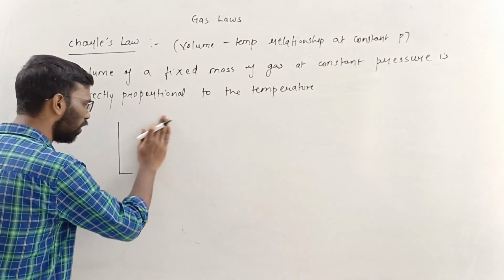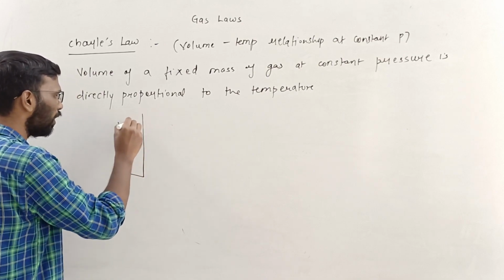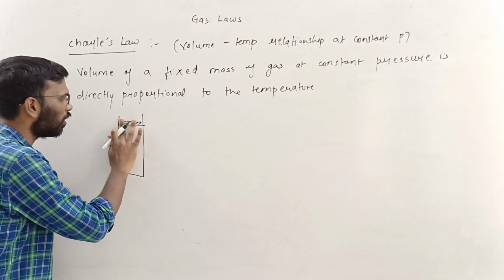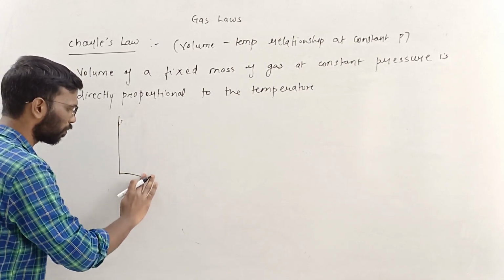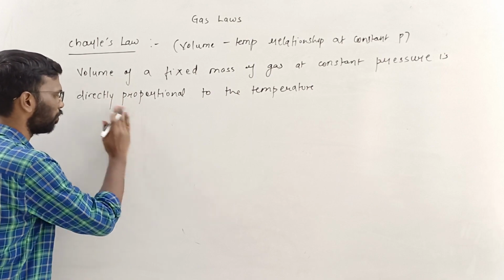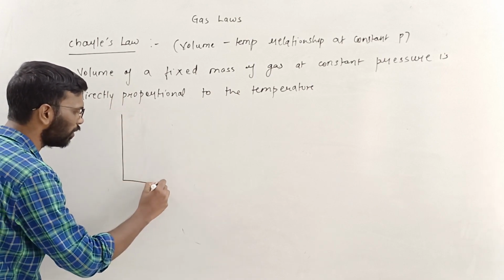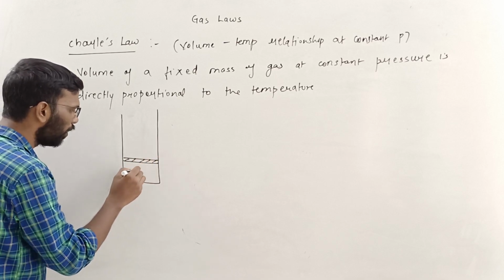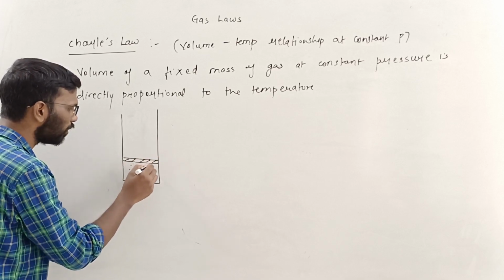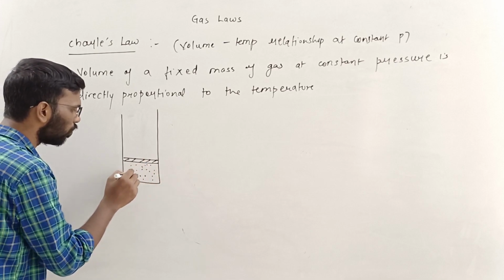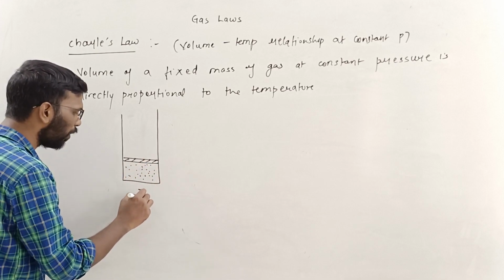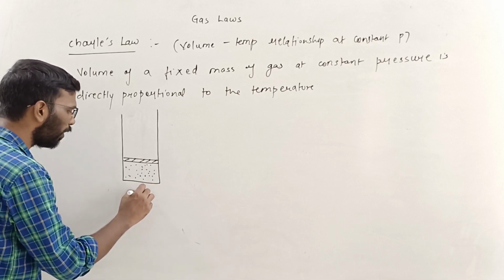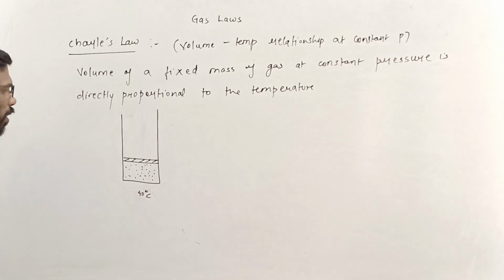Let's say there is a container with a free moving lid. Here is the container, here is the gas, and this is temperature T1. Let's say this temperature is 40 degrees Celsius, just taking an example.